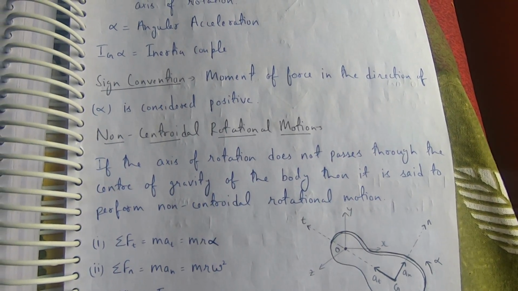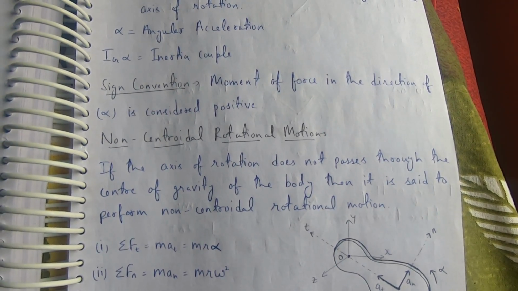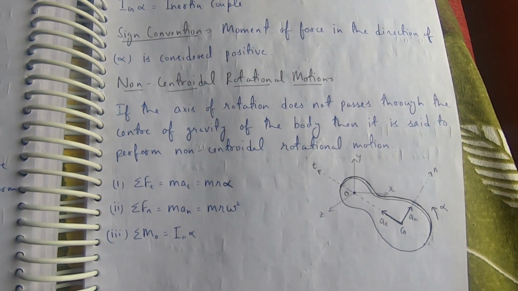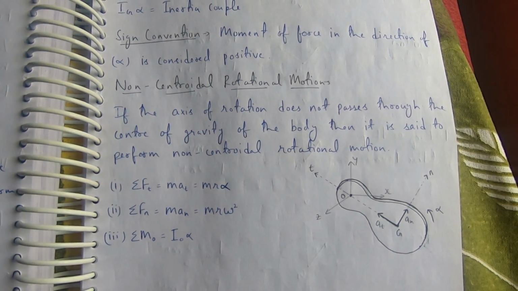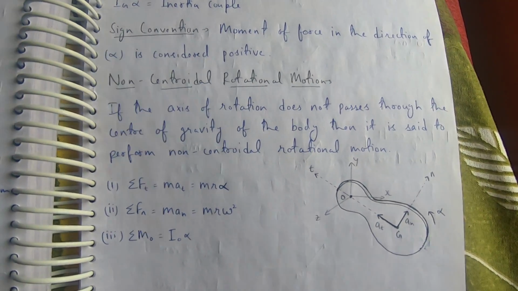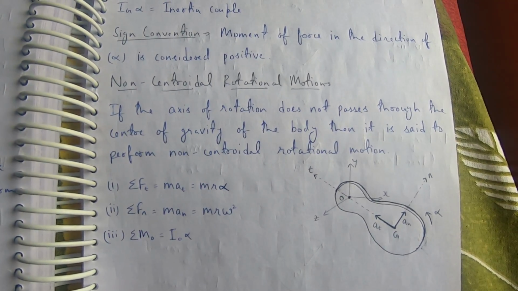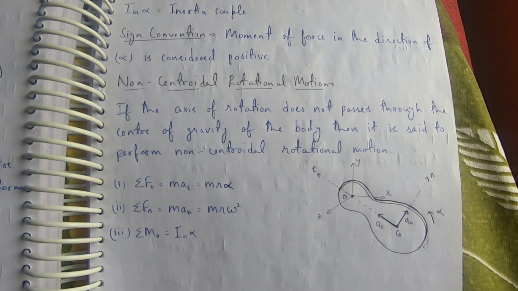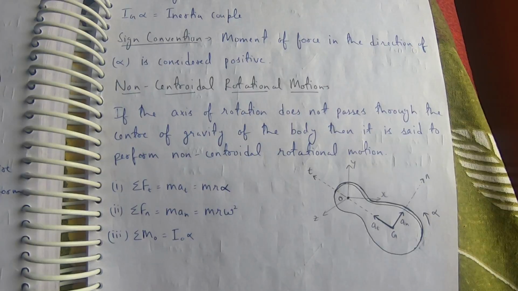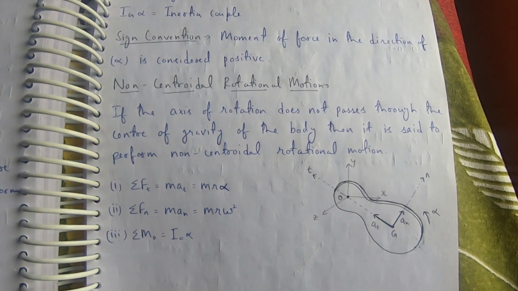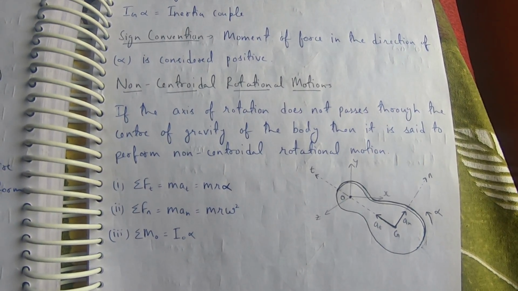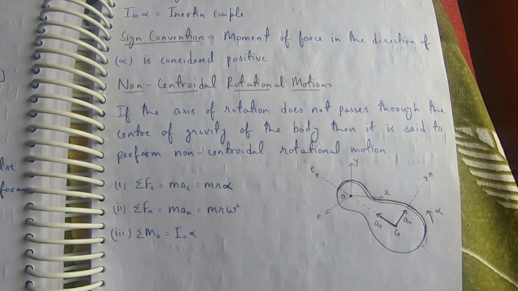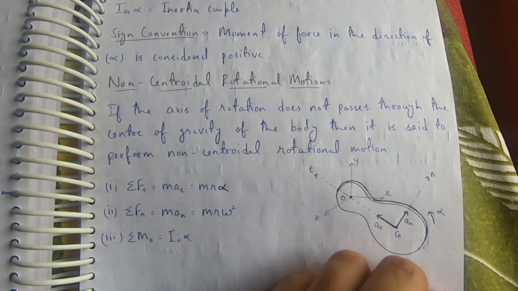Sign convention: moment of force in the direction of alpha is considered positive. Non-centroidal rotational motion: if the axis of rotation does not pass through the center of gravity of the body, then it is said to perform non-centroidal rotational motion. Summation of forces in tangential direction is equal to mat, which is given by m r alpha. Summation of forces in normal direction is equal to man, which is given by m r omega square. Summation of moment about O is equal to Io into alpha.